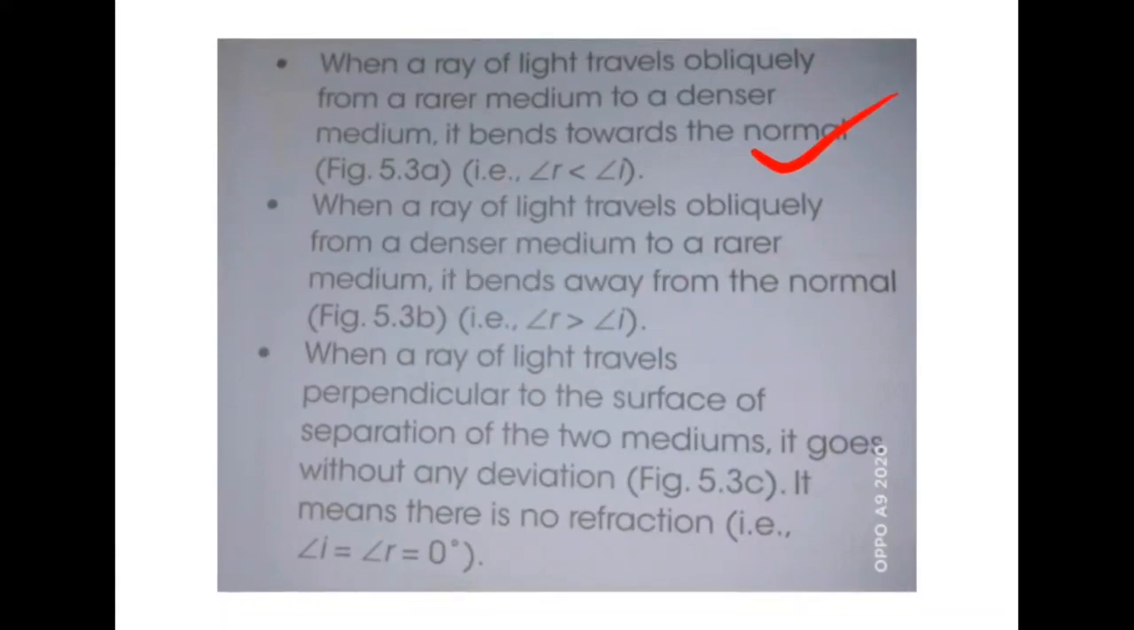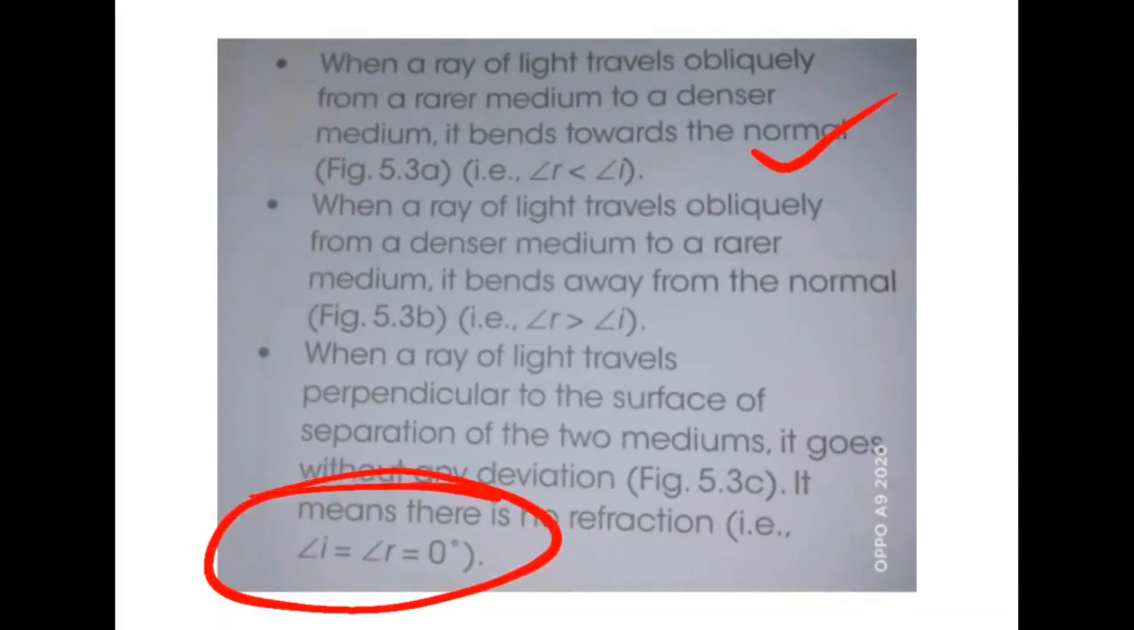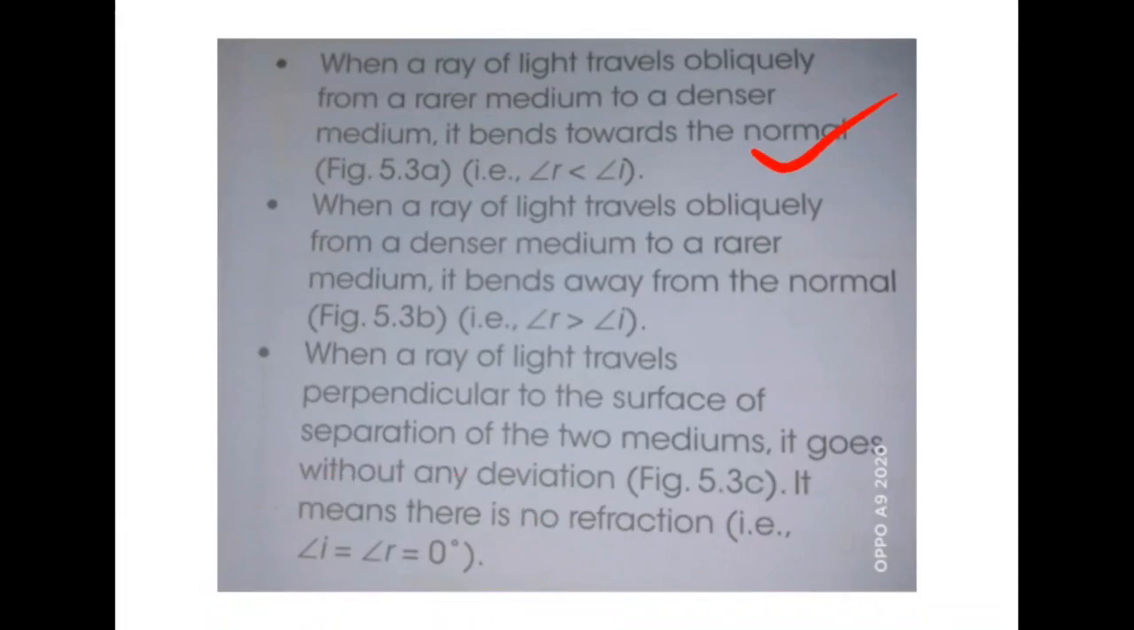Okay, whenever light travels straight passing through two different mediums, the angle of incidence and the angle of refraction is 0 degree. Okay, so these are the important terms in this chapter. Rules of refraction.